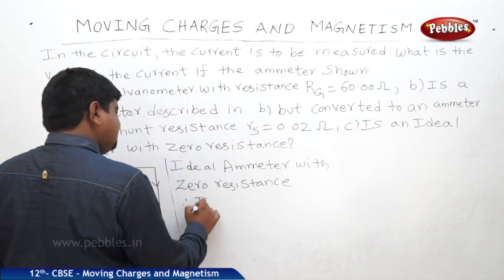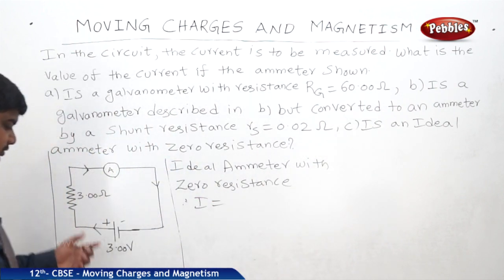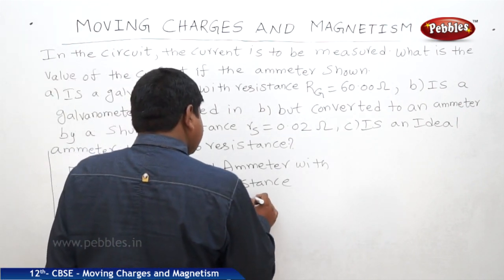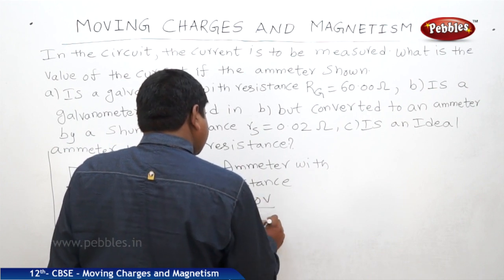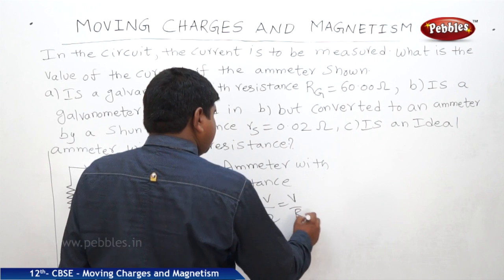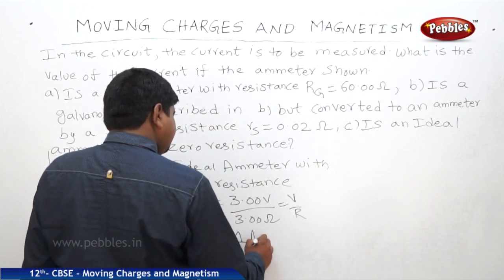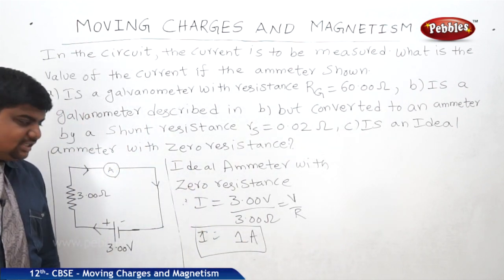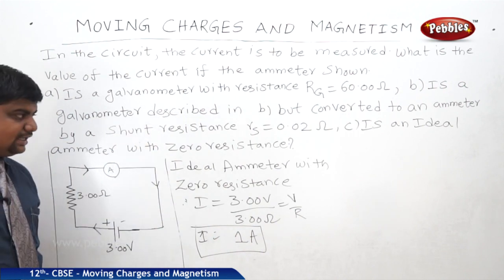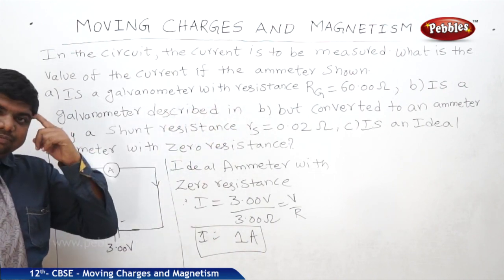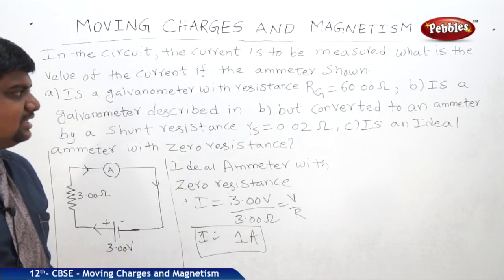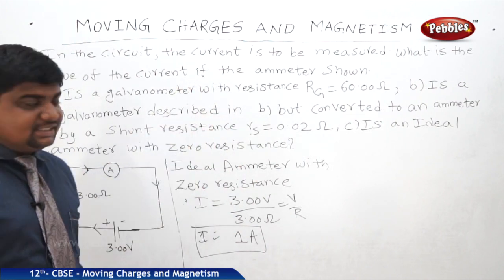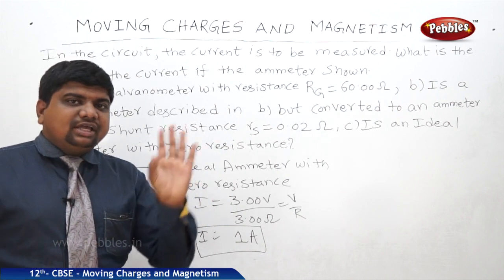So we can say I is equal to V by R, which is 3 volts by 3 ohms, 3 by 3, 1. It will be 1 ampere. So for an ideal ammeter which has zero resistance, it passes 1 ampere of current. When it is shunted with 0.02 ohms, it passes 0.99 amperes. When it is 60 ohms, 60 plus 3, 63 ohms is the effective resistance. Like this, we can understand these moving coil galvanometer problems.